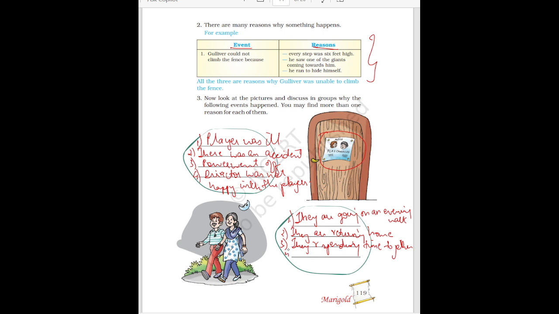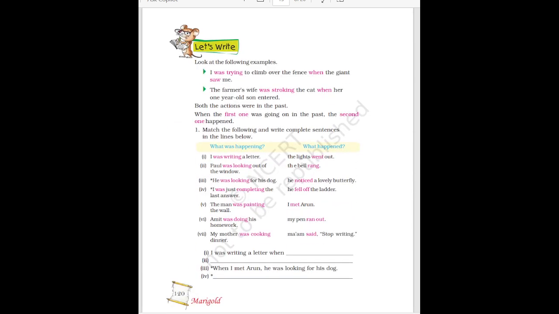Or you can write what you can write, they are going to the market. Okay, so any reason you can write by looking at the picture. The next one is, look at the following examples.